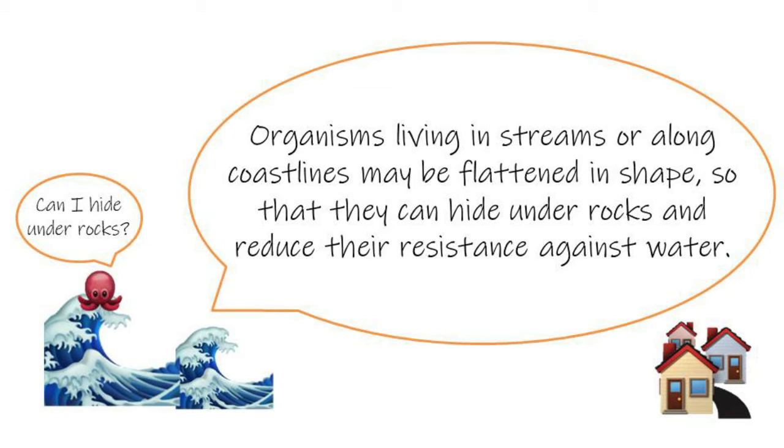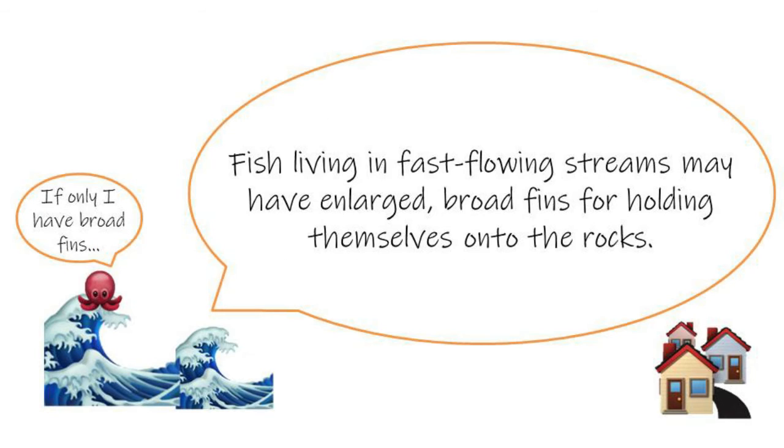Organisms living in streams or along coastal lines may be flattened in shape, so they can hide under rocks and reduce their resistance against water. Fish living in fast-flowing streams may have enlarged broad fins for holding themselves onto the rocks.